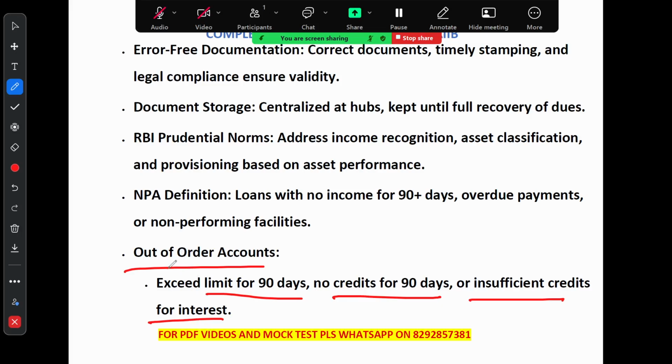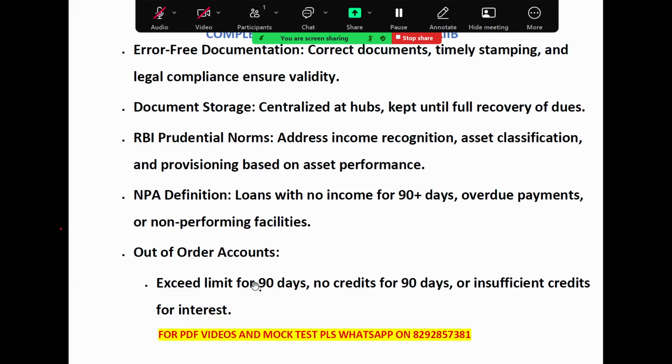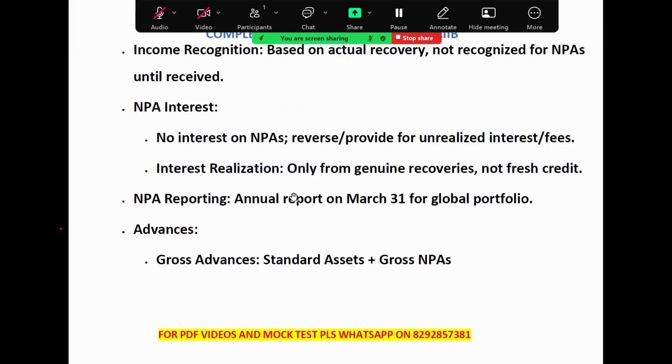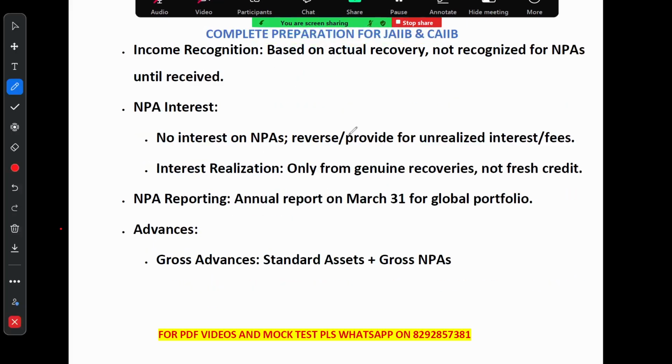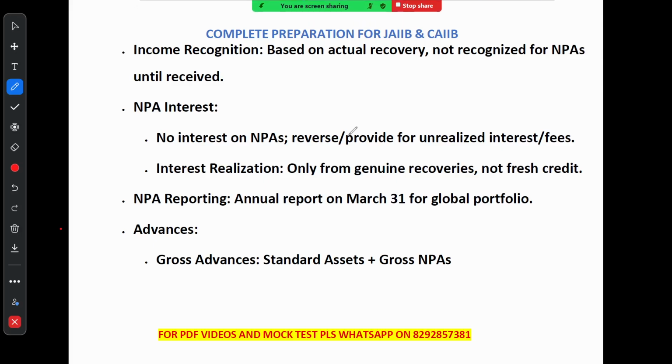So what is NPA? NPA is such a type of loan where no income has been received for over 90 days, payments are overdue, or the loan is not performing. And out of order means the loan exceeded its limit for 90 days, had no credit for 90 days, or insufficient credit for interest. Now let's talk about income recognition.